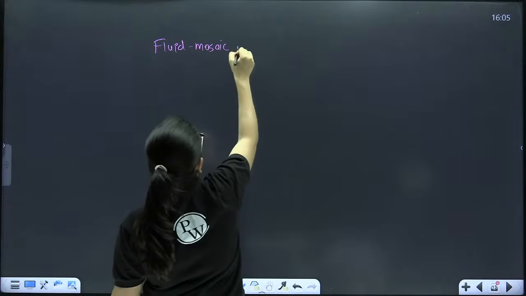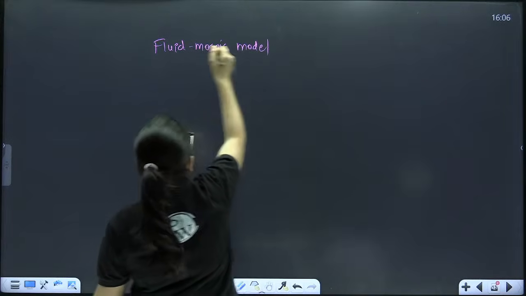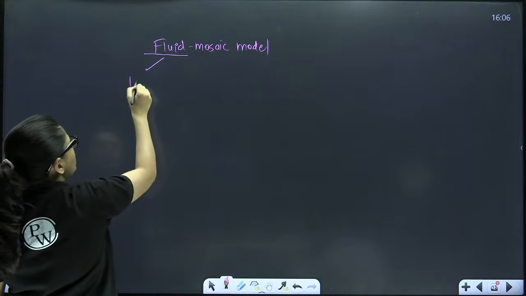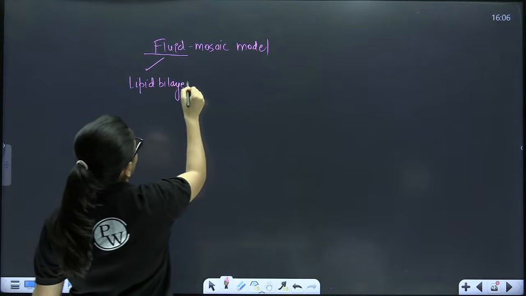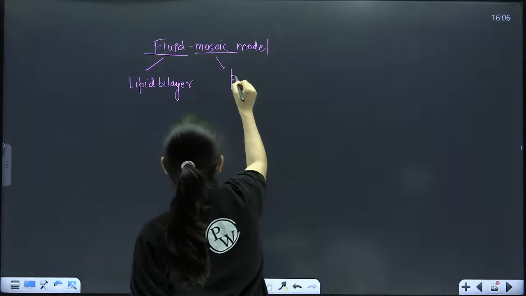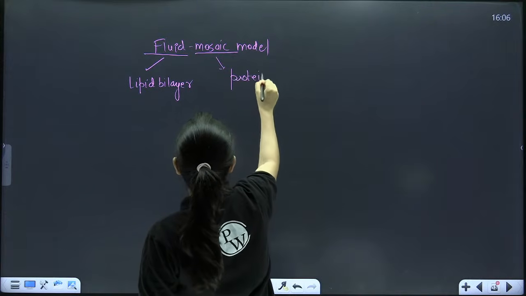Fluid mosaic model, where fluid means what? Fluid means lipid bilayer. And mosaic is represented by protein, right?